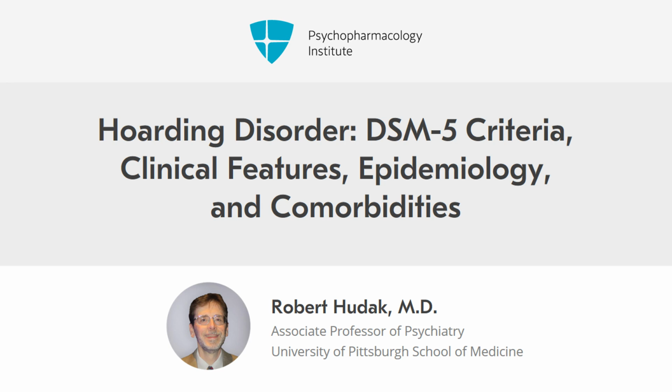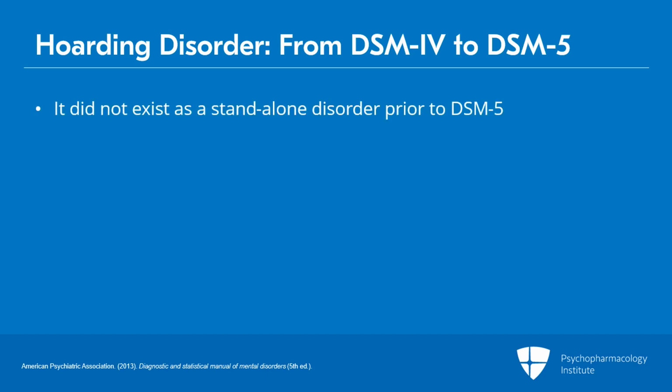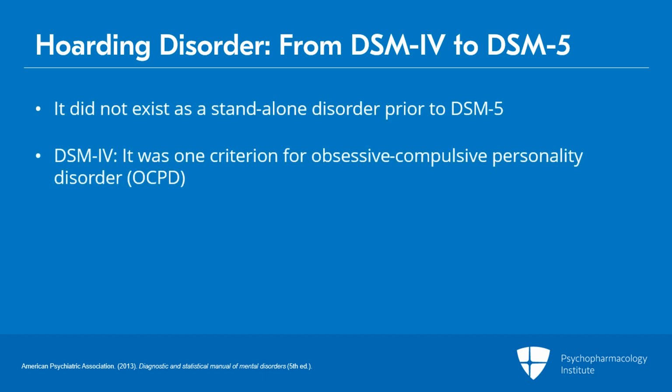Video 2, Hoarding Disorder, DSM-5 Criteria, Clinical Features, Epidemiology, and Comorbidities. Hoarding disorder gets my award for the most famous psychiatric disorder that never existed. Prior to DSM-5, DSM-IV mentioned hoarding, but only as one criterion for obsessive-compulsive personality disorder. It was not in the criteria for OCD, and it was not listed as a standalone disorder.